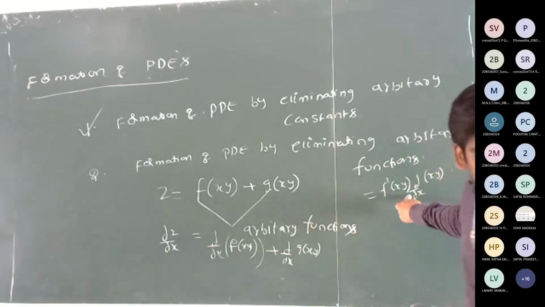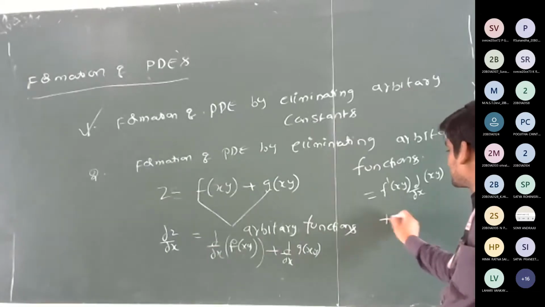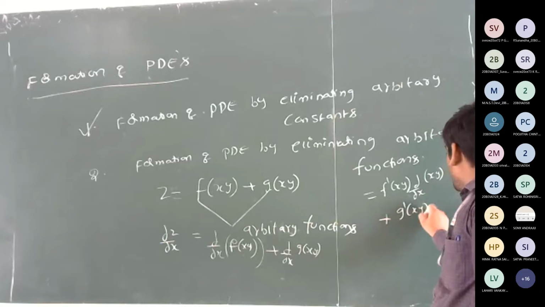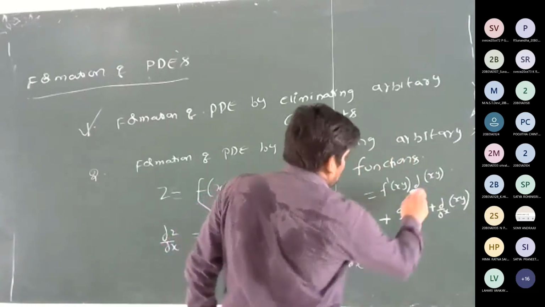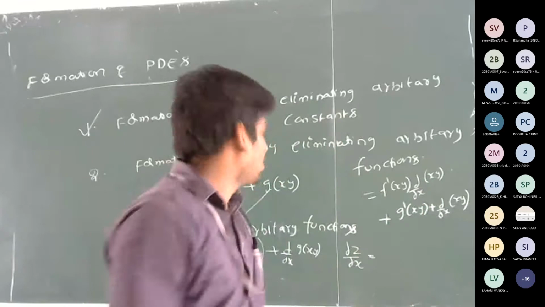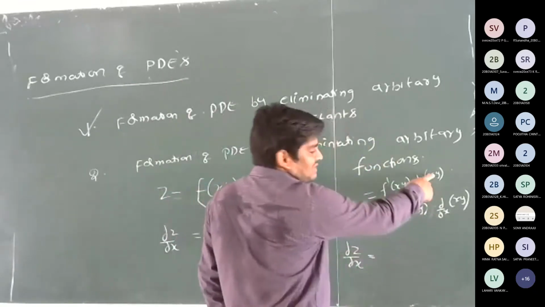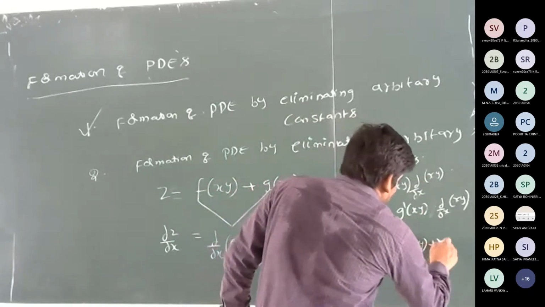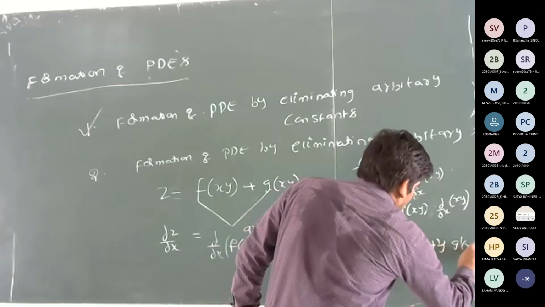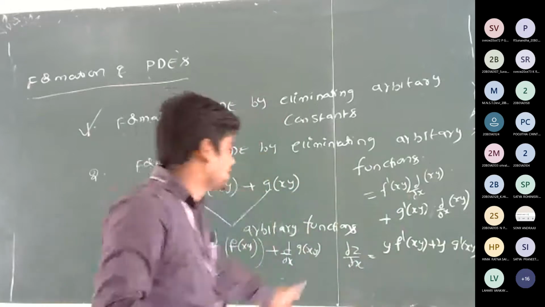Do you have an idea or not? Yes, sir. So similarly, in the next one, g dash of xy into dou by dou x of xy. So this is dou z by dou x. So the derivative of xy with respect to x is y. So that is y into f dash of xy plus y into g dash of xy. So it is the value of dou z by dou x.